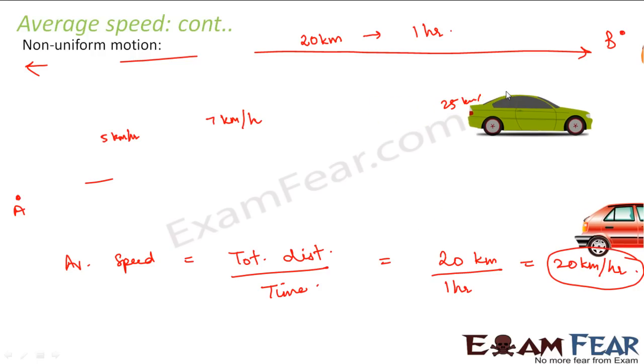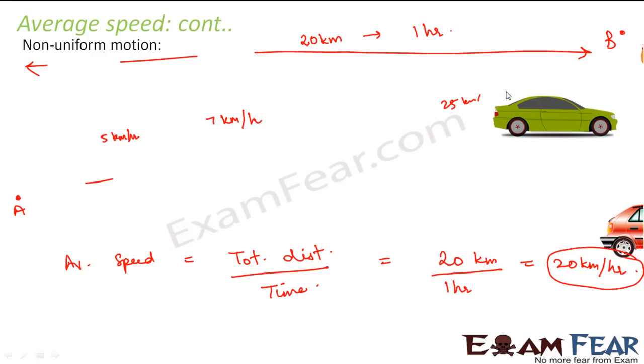Right? So what I'm trying to say is that during the entire journey, sometimes the speed of the vehicle was more, sometimes it was less, right? It was not uniform every time. Initially, it was covering lesser distance for the same interval of time, but later it was covering more distance for the same interval of time.